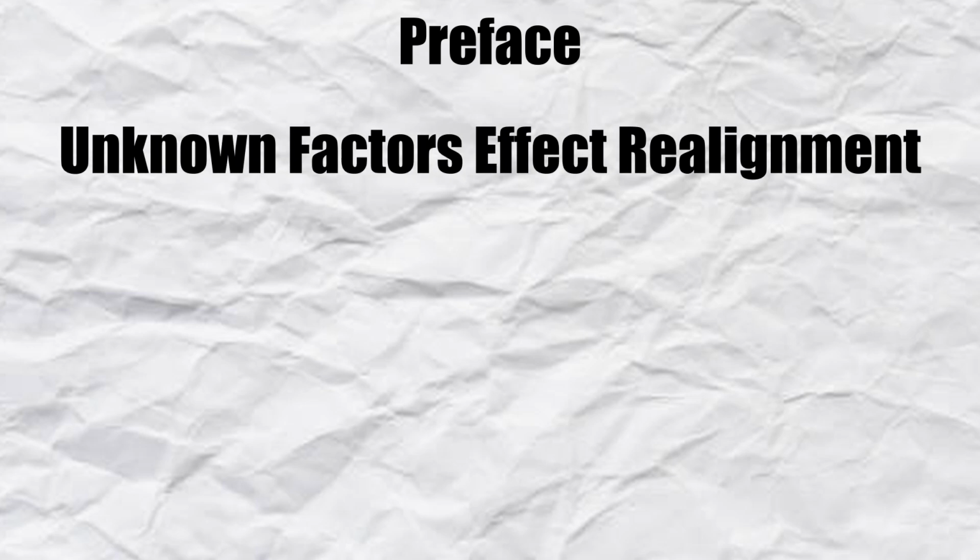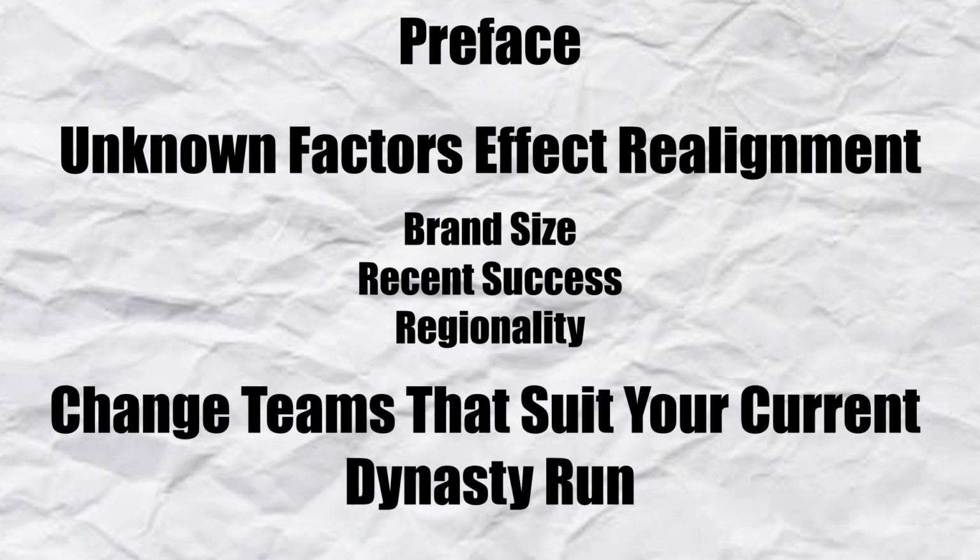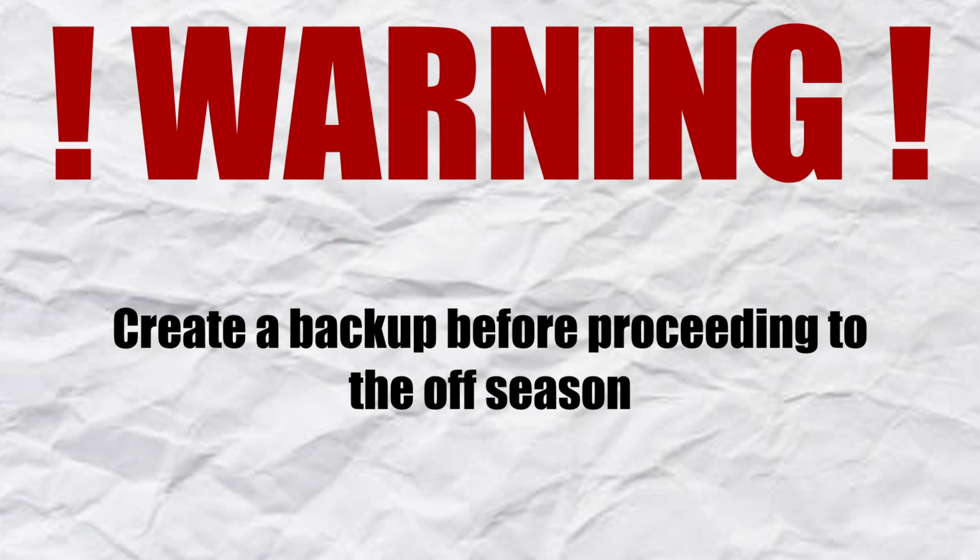To preface this, I want to point out that a lot of realignment depends on how teams do in recent history. Of course, the most recent wave of realignment has been a result of how big your brand is, and success has a lot to do with that. As always, this is only a guide for you to follow, so revise it to make it the most enjoyable for you. And one last thing, I was able to get these to work and scheduling not to be super messed up when I ran this through in a simulated dynasty myself. If you have any issues, I do apologize, but it may be a player-to-player issue. I would recommend having a backup file saved before the offseason to allow you to go back to it if you have any issues with the realignments.